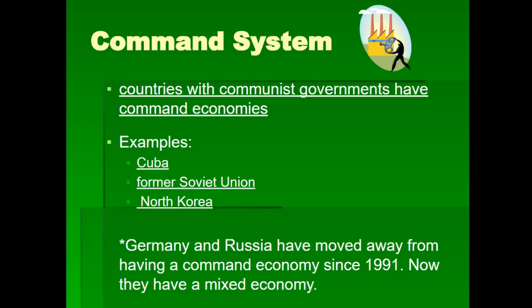Countries with communist governments have command economies, and some examples are Cuba, the former Soviet Union, now known as Russia, and North Korea. Germany and Russia have moved away from having a command economy since '91, but there's still a lot of influence and control there.